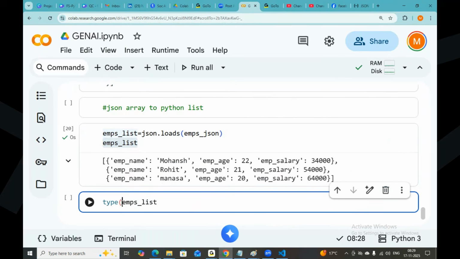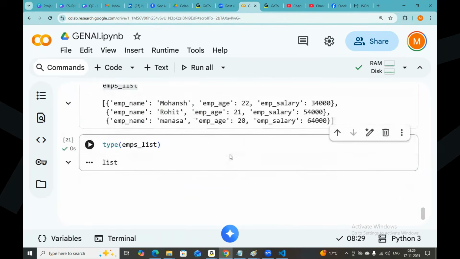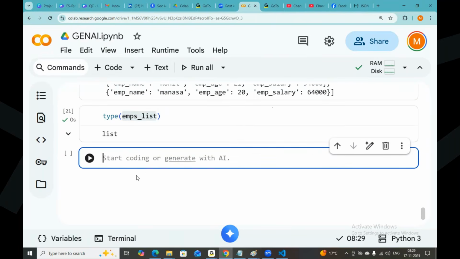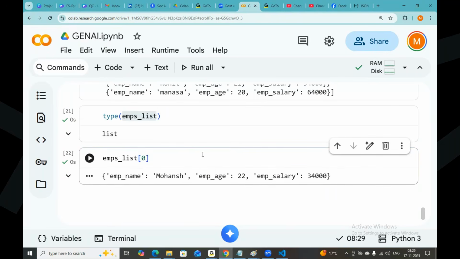That is the JSON data. Is the JSON data properly converted to the list or not? Yes, it was converted. It was properly converted. Am I clear, guys? Okay, can I perform some operations on this list? Can I perform some operations on this list of 0? Yeah, I am able to see it.